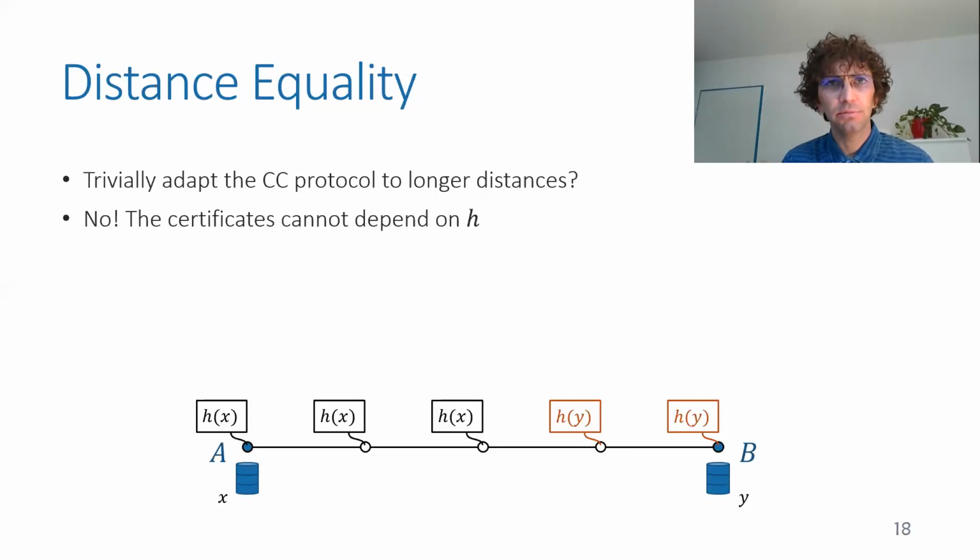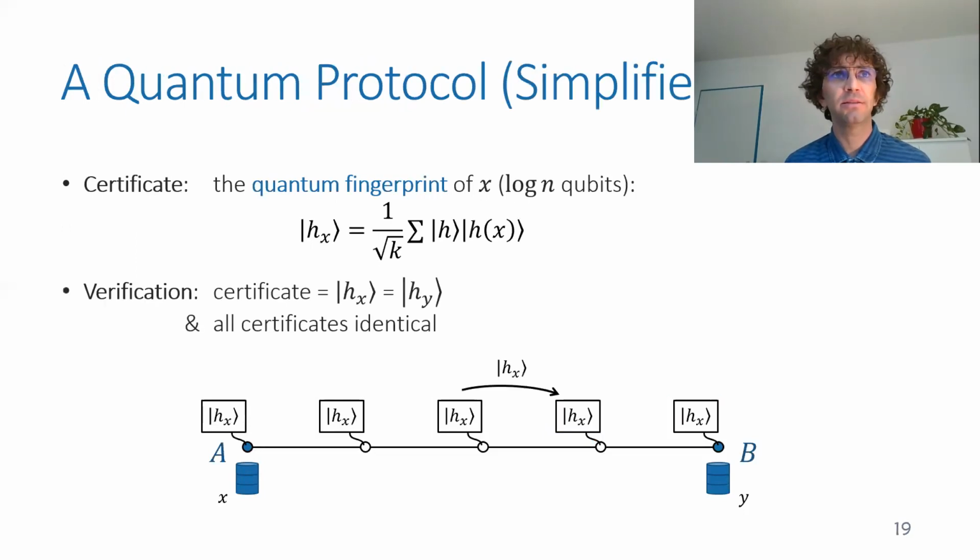Actually, I'll just comment that we know that you cannot have these small certificates and small messages as will happen in this case because we also have a lower bound. So what do we do? We use quantum states. In our case, we define what is called quantum fingerprints. So for a string X, we can have a fingerprint, h of X, which is a superposition of many hash functions and the hashes of X under these functions, normalized.